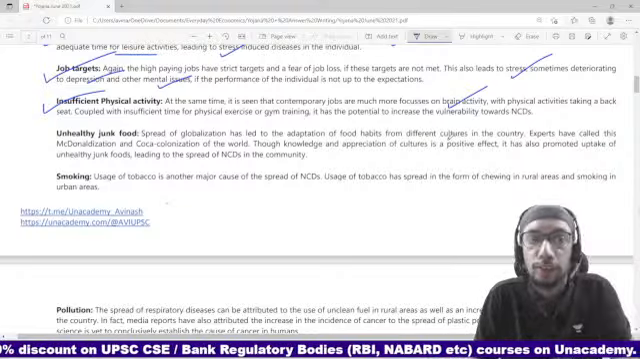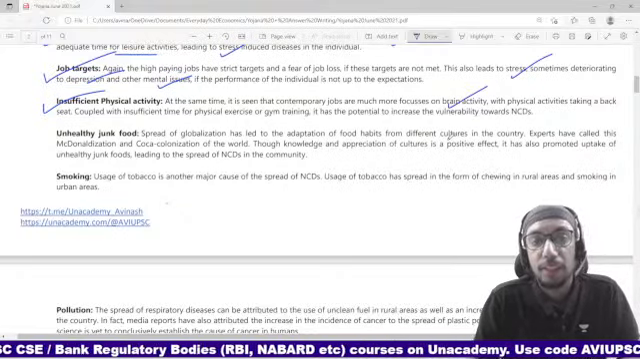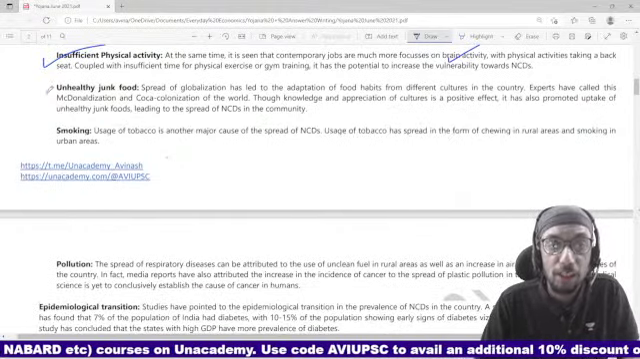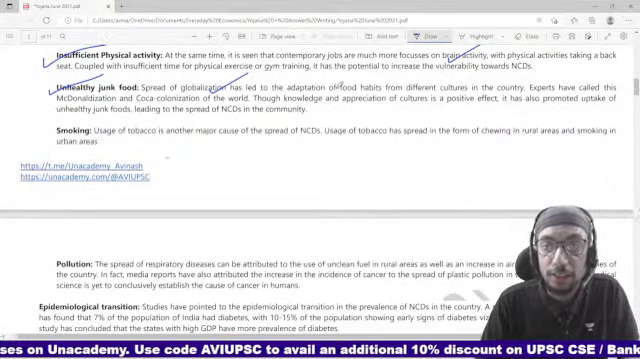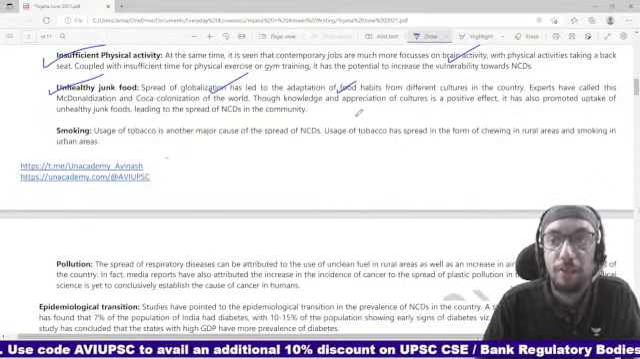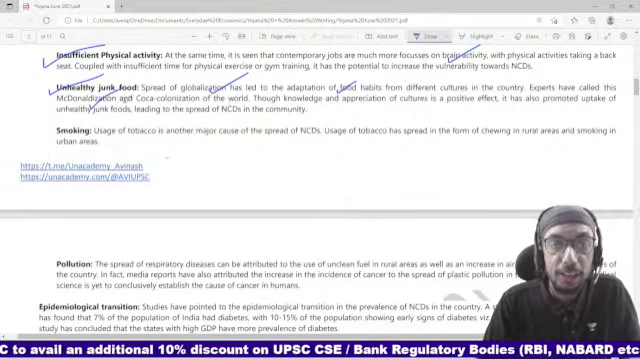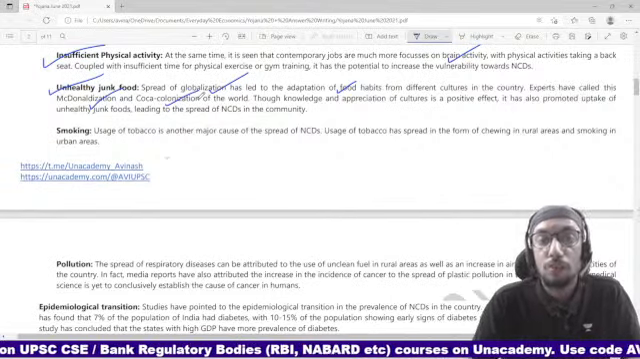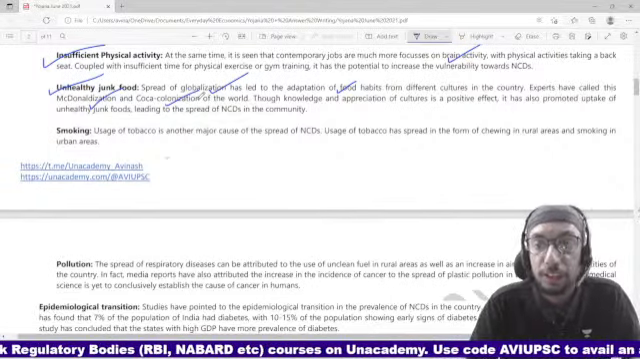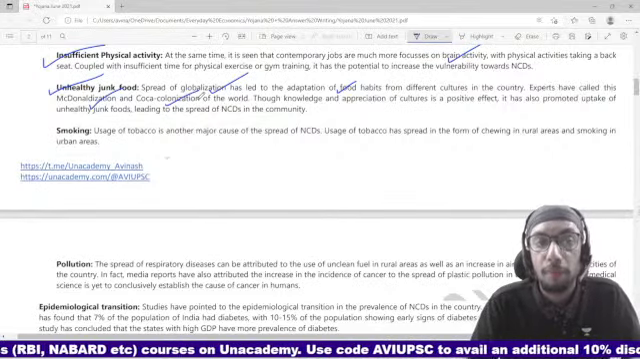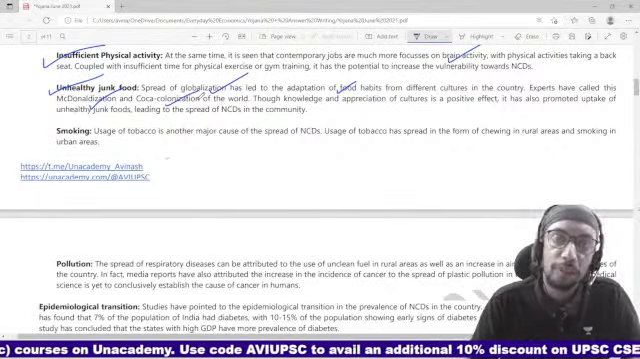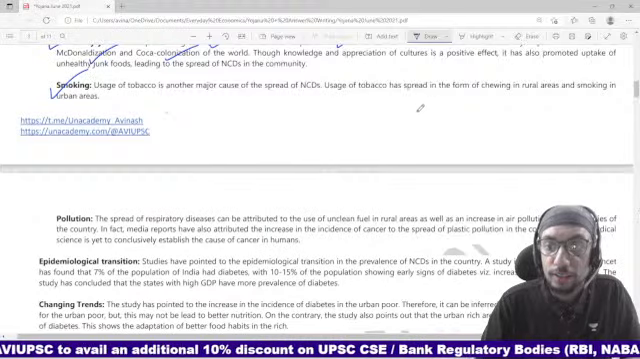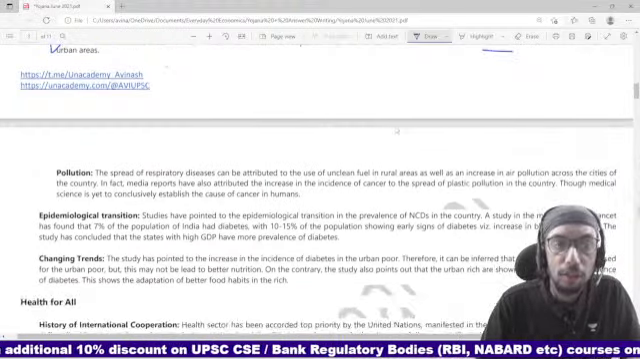Hardly any physical exercise is taking place, hardly any physical activity, right? Unhealthy junk food. Food habits have deteriorated because of globalization. McDonaldization or Coca-Colanization of the world has taken place. So everybody is dependent on McDonald's and Coca-Cola, right? So knowledge and appreciation of culture is a positive effect, right? But the spread of unhealthy junk food is something which is totally avoidable. Smoking, usage of tobacco, so chewing tobacco, smoking tobacco, right?